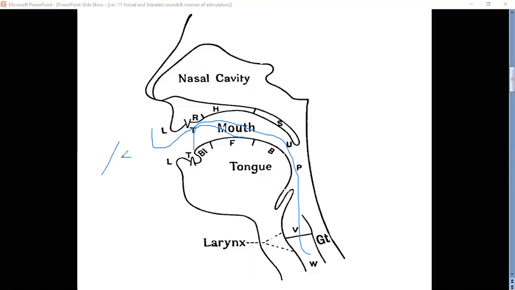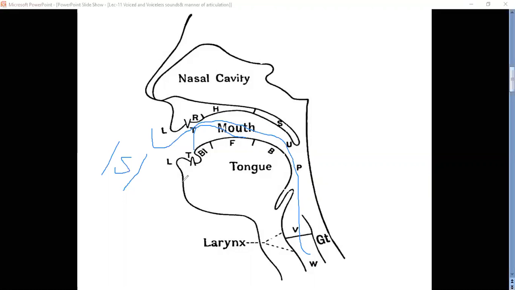For which sounds does it come like this? For the sound s. When you pronounce the s sound, what are you doing? You are taking your tongue very near to the teeth ridge. There is very little gap, and from that little gap the air is flowing out. So it is called friction.